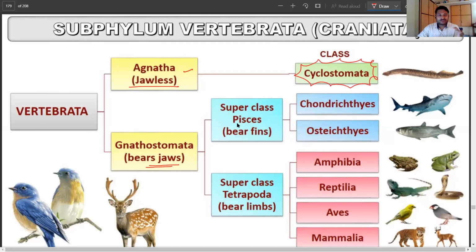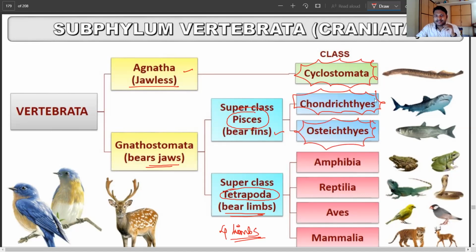And when we talk about the Gnathostomata, we can divide this into two different groups. What are the superclasses here? Superclasses are Pisces, which have fins instead of limbs, and Tetrapoda, which means they have four limbs. That's why the name Tetrapoda. Now, within Pisces, again there are two classes. One is called Chondrichthyes, and the second is called Osteichthyes.